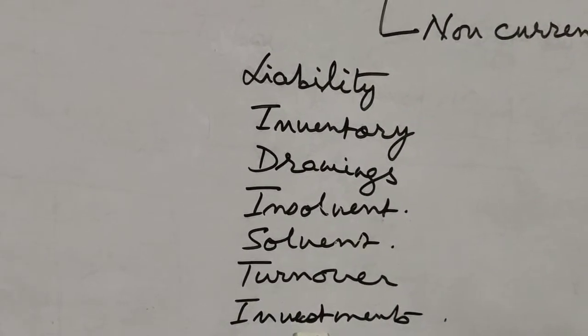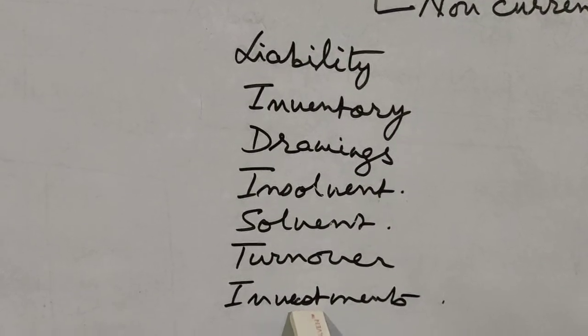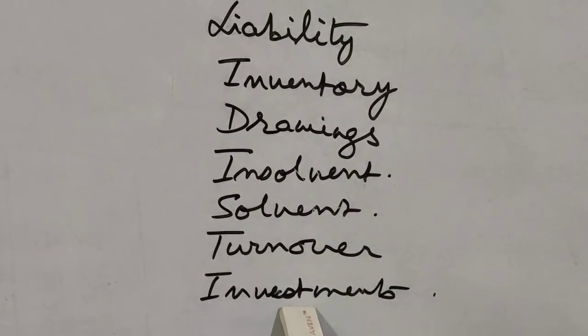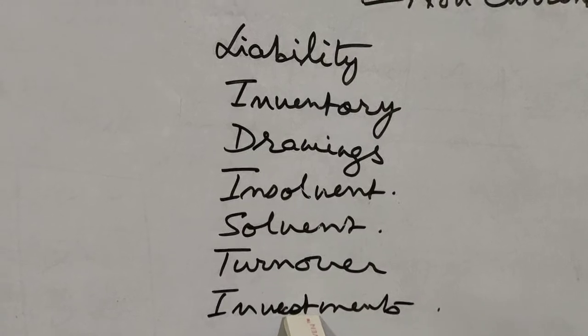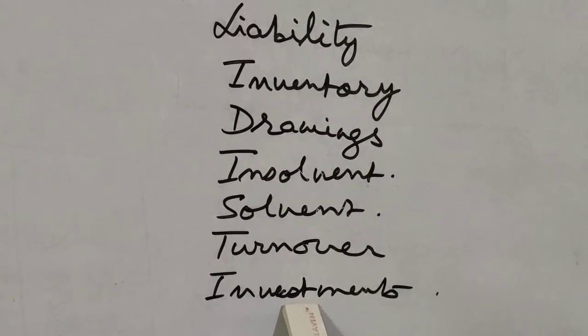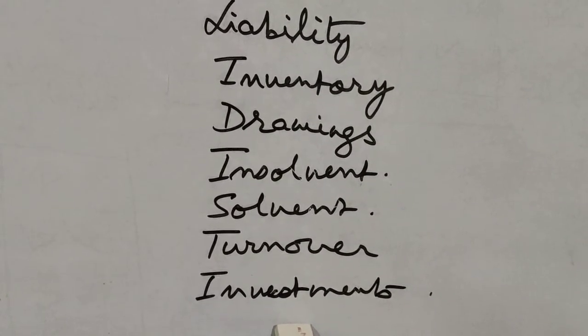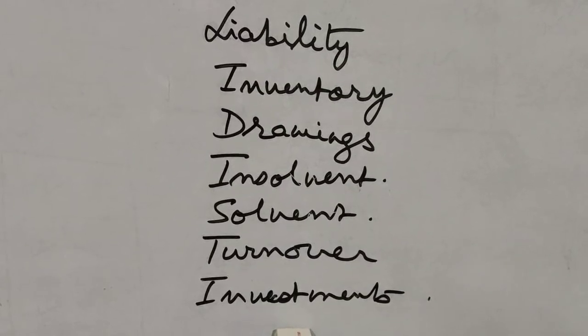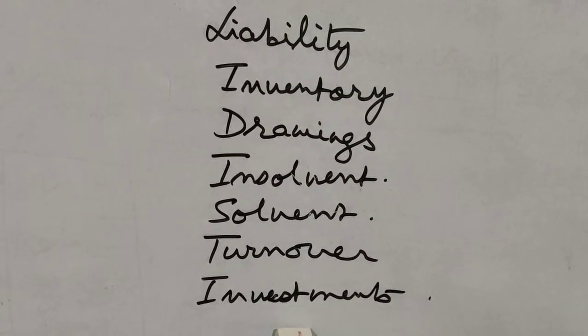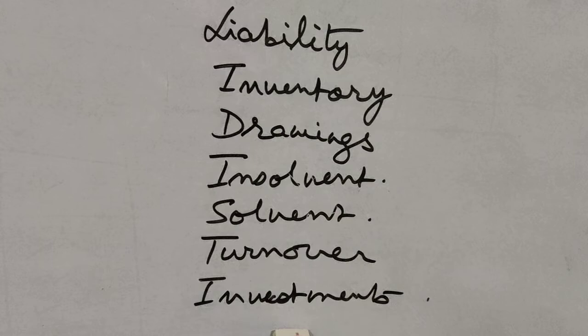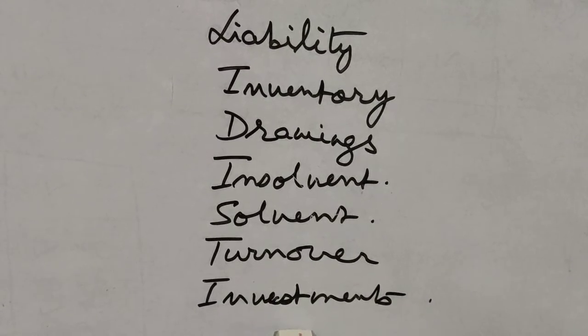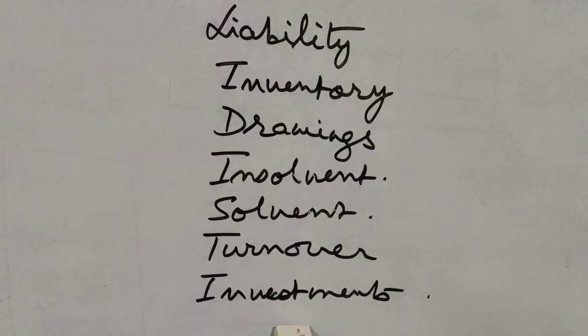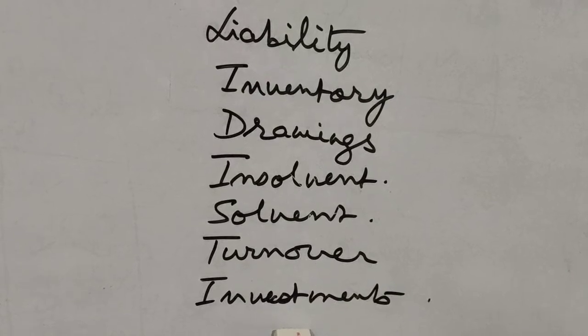Next we come to investments. Investments means any amount that is invested somewhere. It can be invested in buying shares of a company, in buying debentures of a company, in the bank, in the share market, or in real estate.